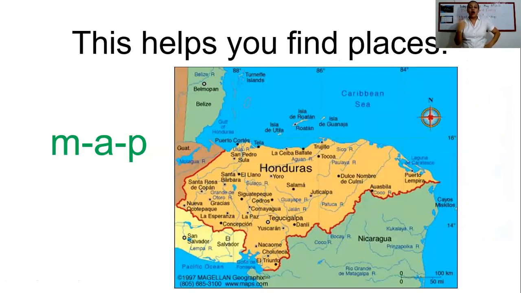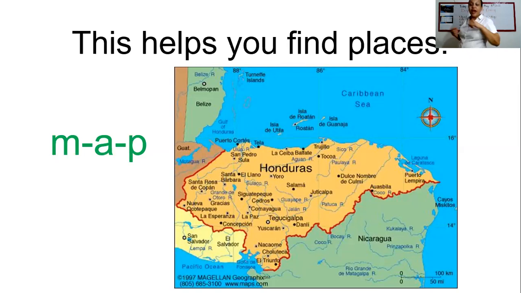This helps us find places. Where is Honduras? Yes, it's right there in front of you. Now, can you look for San Pedro Sula? Yes, it's there. Very good. Where is Juticalpa?